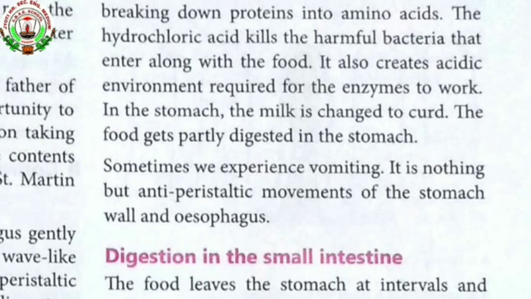The wall of the stomach secretes HCl, digestive juices and mucus. Mucus is a slimy substance which protects the inner lining of the stomach from HCl, because HCl is corrosive. HCl is hydrochloric acid, which corrodes it. This HCl and digestive enzymes act on the food and convert it into a semi-liquid state,